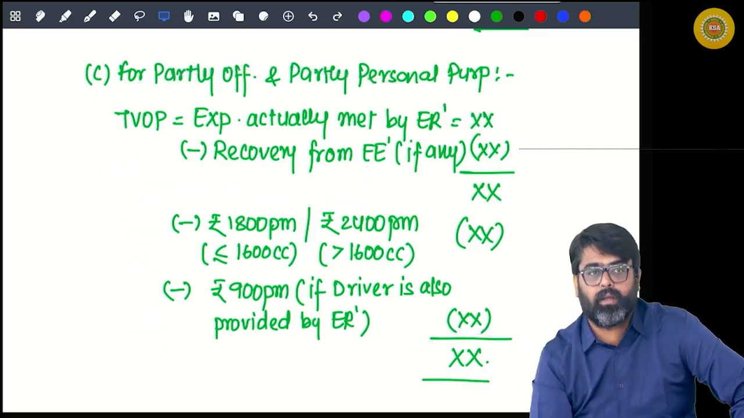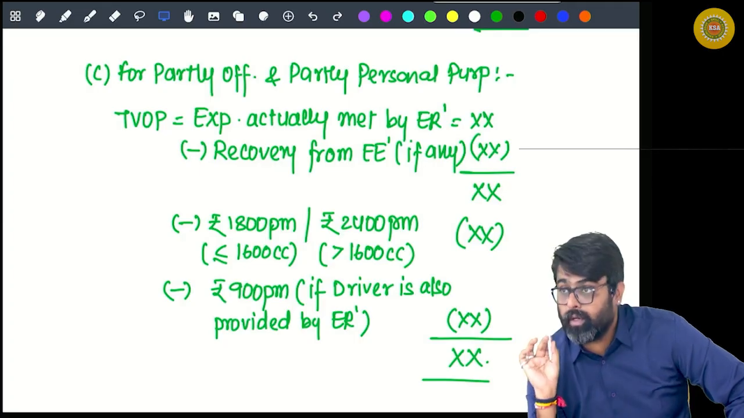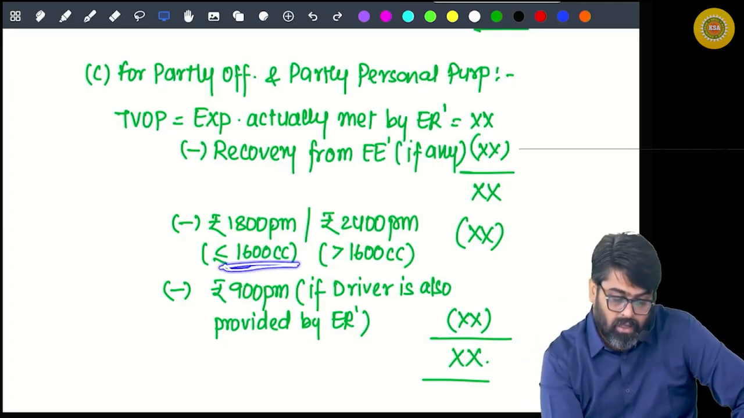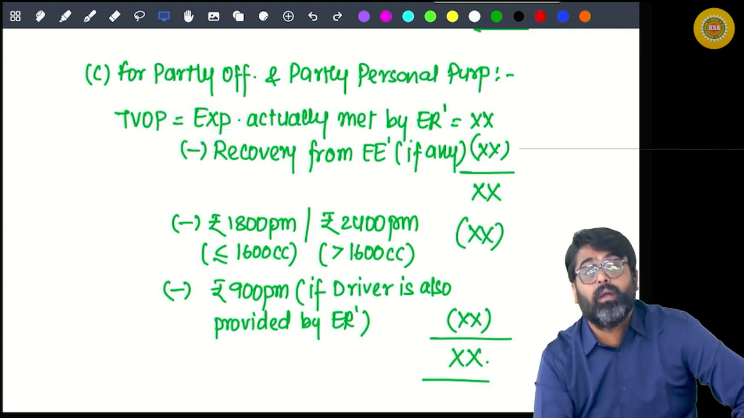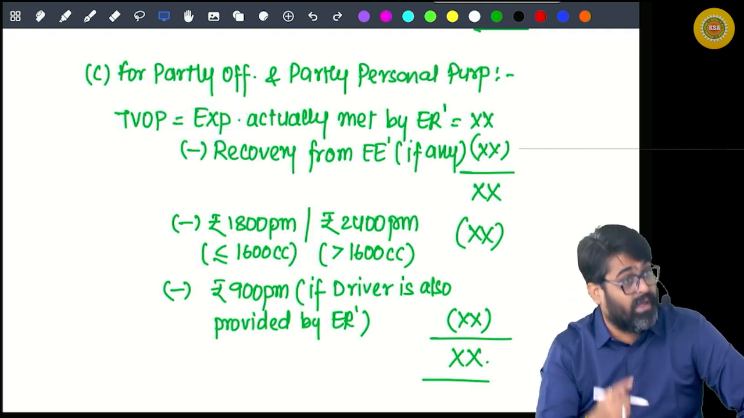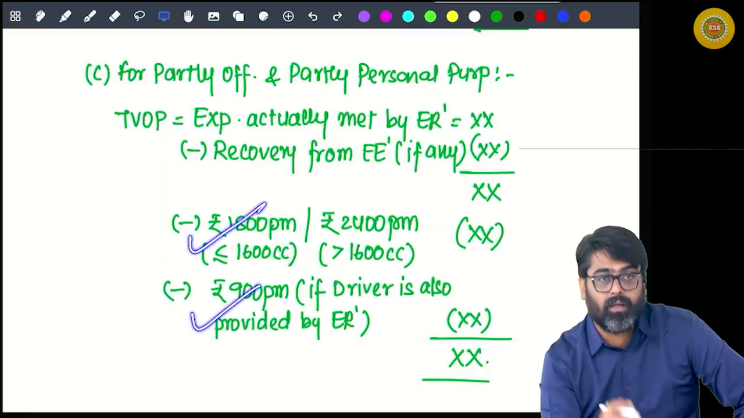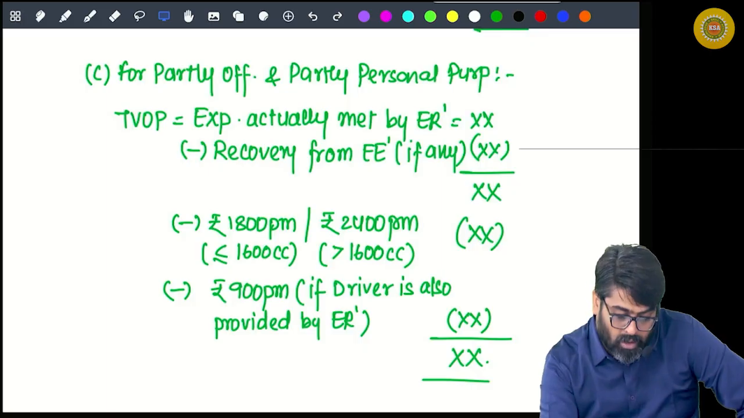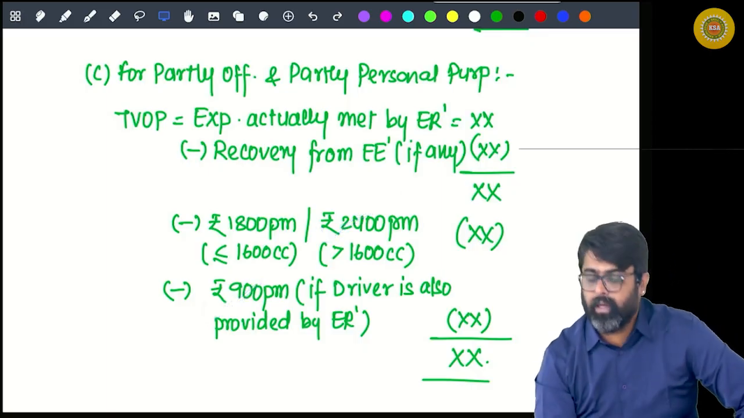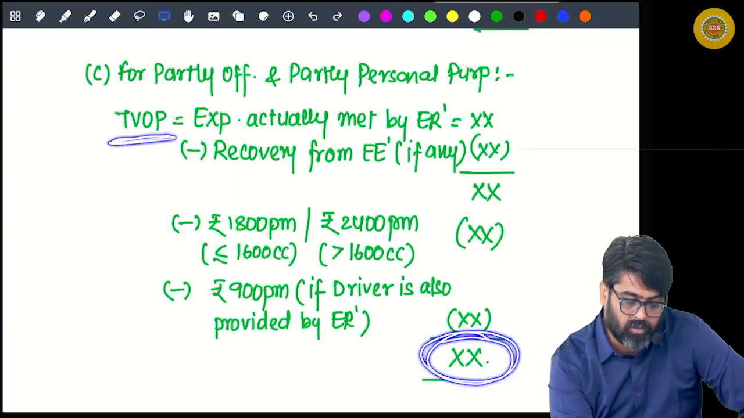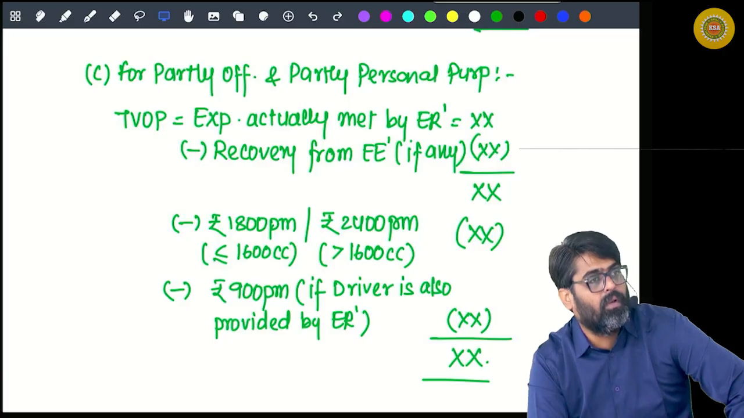How much will be exempt? 1800 flat per month or 2400 per month, depending on the engine capacity of the car. But if this expense also includes the driver's cost met by the employer, meaning the driver is also provided by the employer, then 1800 plus 900, 2700, or 2400 plus 900, 3300 per month will be reduced, and the balance amount will be the taxable value of perquisite if the car is used partly official, partly personal. Will you remember this?